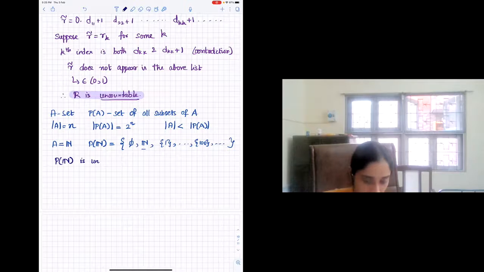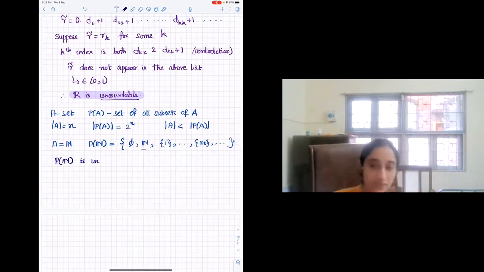Instead of concatenating them just like that, we'll just add a decimal point before all of them. So we can show that this set is in bijection with reals. Exactly. Yeah, because you have seen now that reals are uncountable, then P of N is also uncountable. That is right. Yeah. So it is clear, right?